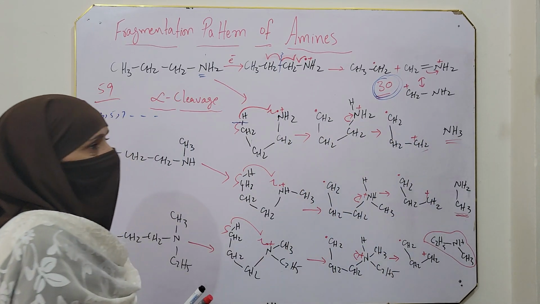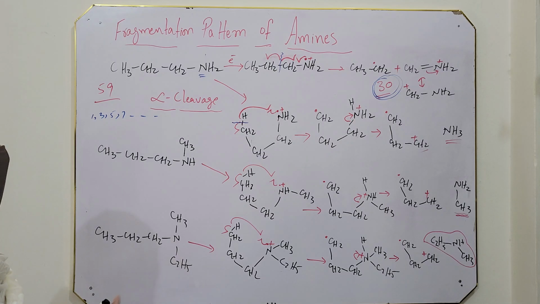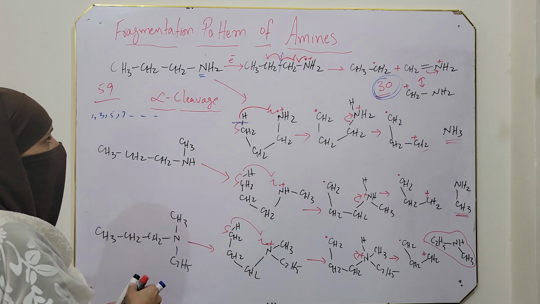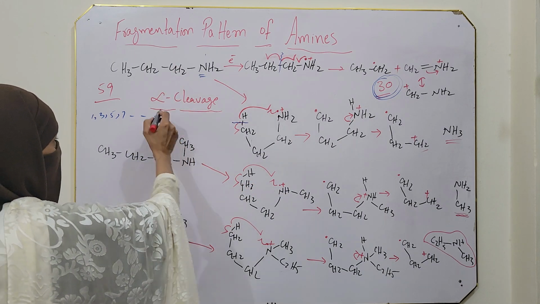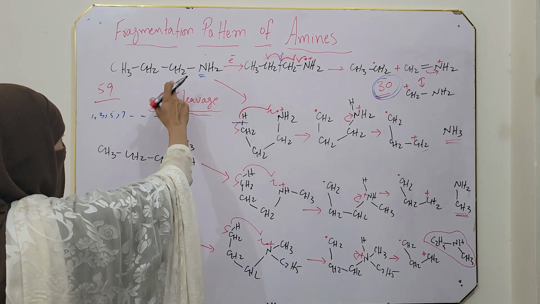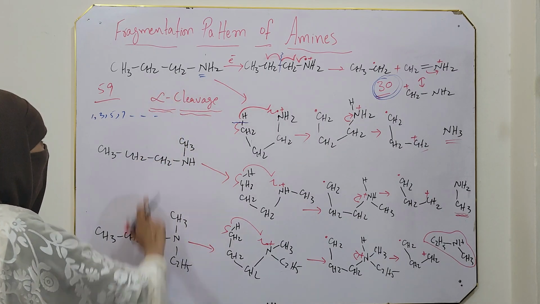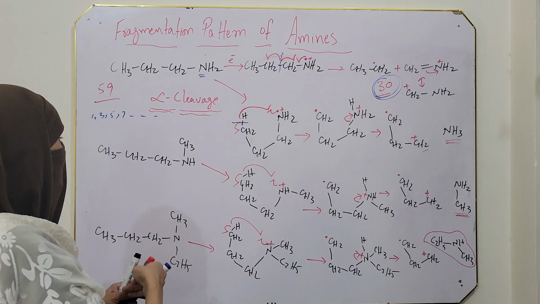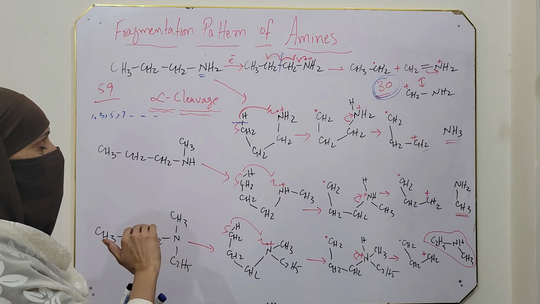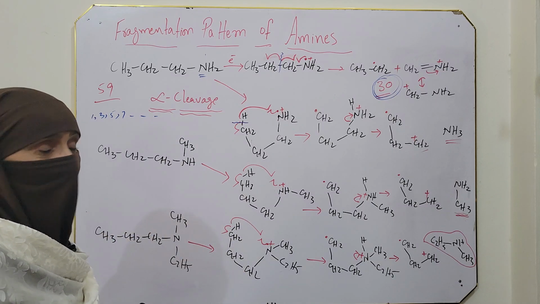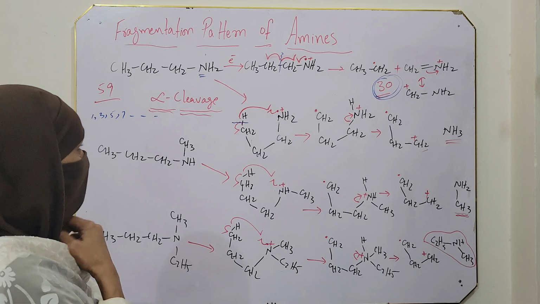So in McLafferty, the second version of the nitrogen rule is not applicable because here two bond fragmentations occur. But by single bond fragmentation, I mean by alpha cleavage, whether it occurs here, here or here, in all cases of alpha cleavage, the first and second versions of the nitrogen rule are successfully applied. So this was about the fragmentation pattern.